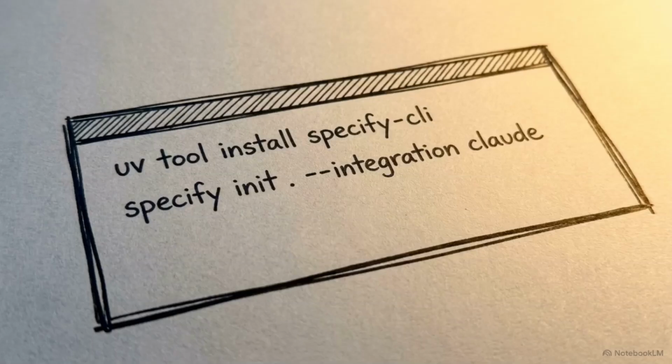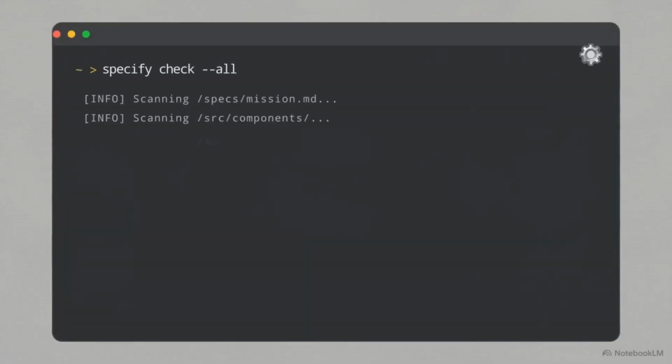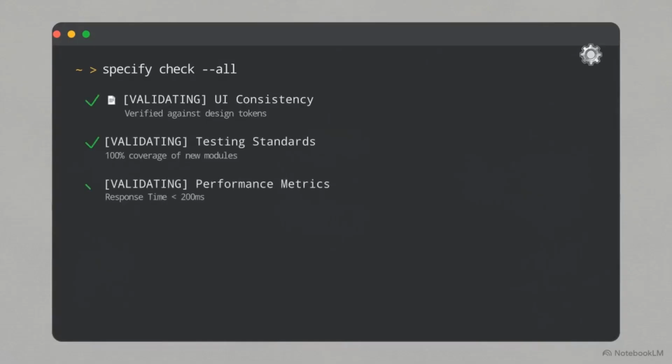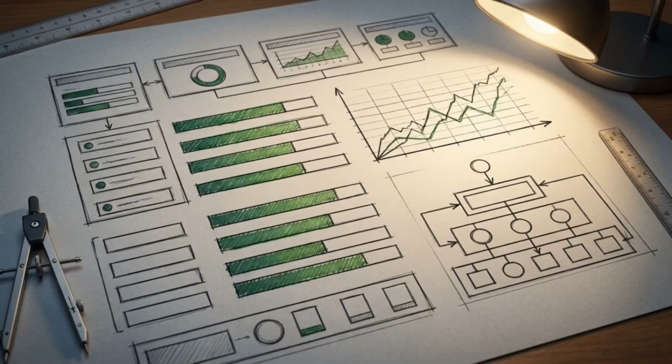To maintain this discipline, developers are automating these strict workflows using command line tools like GitHub SpecKit. While manual documentation works, automated tooling can enforce architectural concerns like user interface consistency and testing standards without requiring constant human prompting. Replanning and tooling are not administrative overhead. They're the maintenance mechanisms required to keep an AI agent's external state intact.